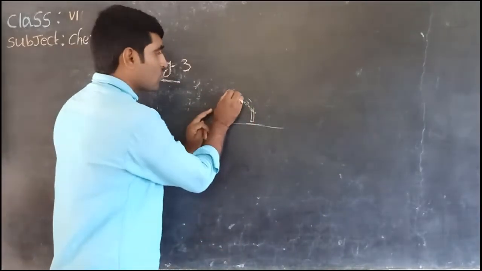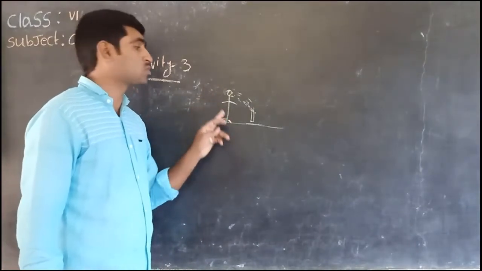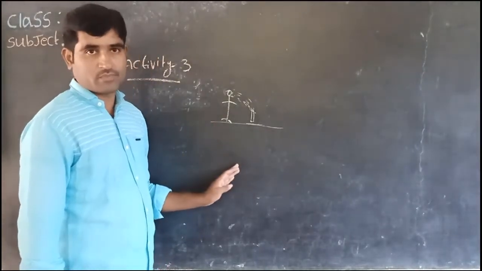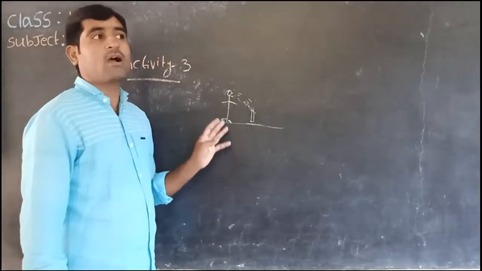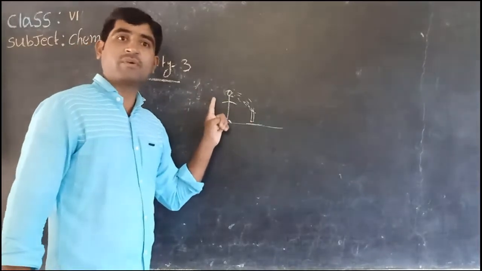So is your friend an opaque body or not? Yes, the human body is an opaque object. Opaque object means light does not pass through it. That is called an opaque object. We said that opaque objects may form shadows.